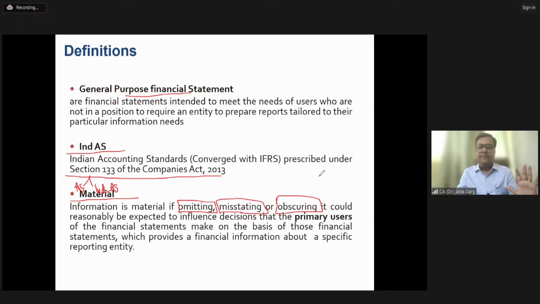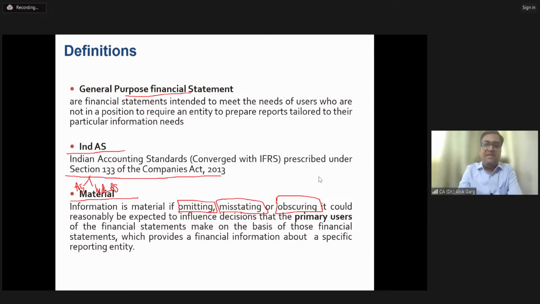Are you getting me? So friends, obscuring means to scatter the information. You have to disclose an information. You are saying, okay, I'm disclosing. But instead of disclosing it in a single note to accounts, in a single disclosure, you are disclosing it in bits and pieces, so that the user will not be able to connect the dots and will not be able to make out what is supposed to be made out. This is known as obscuring, meaning spreading the information in different bits and pieces. Is that clear?